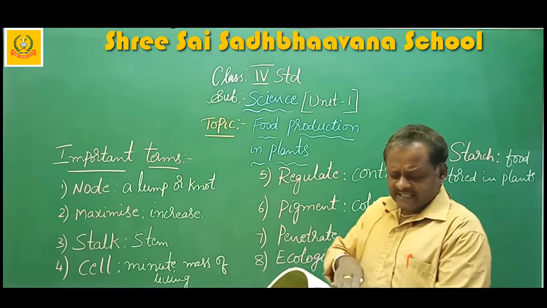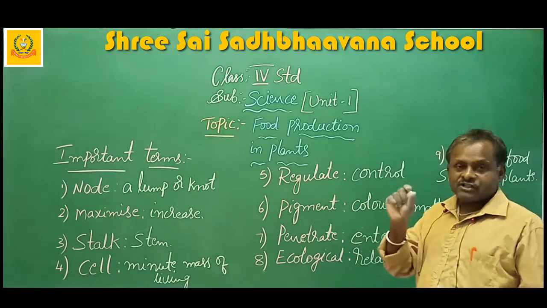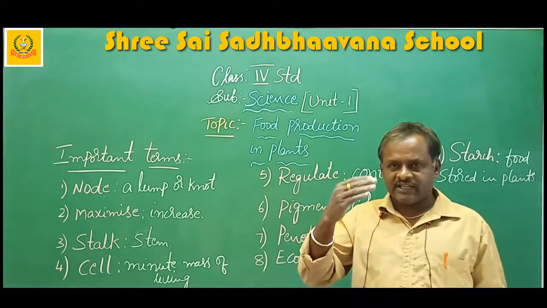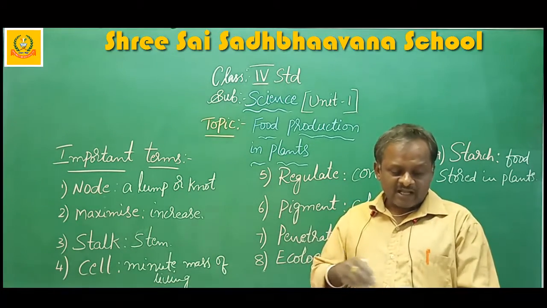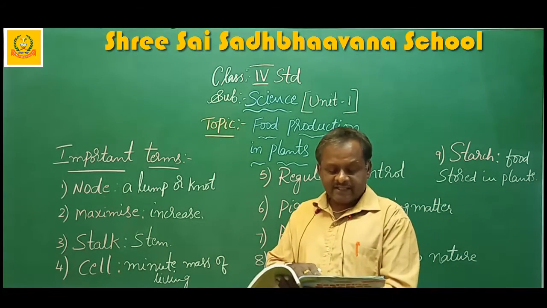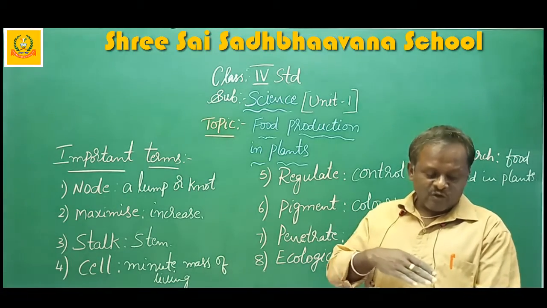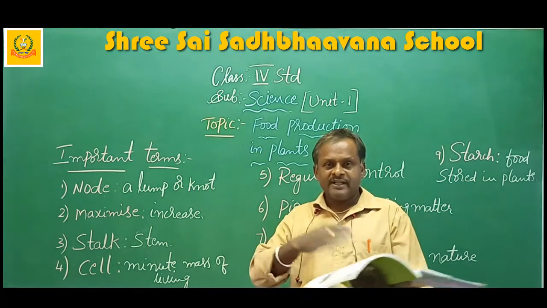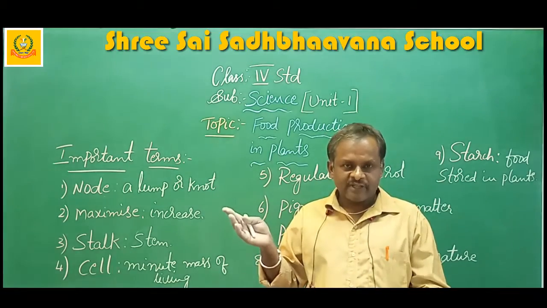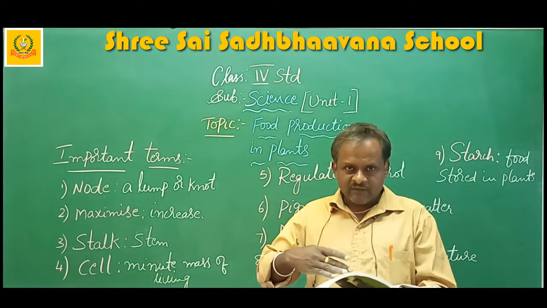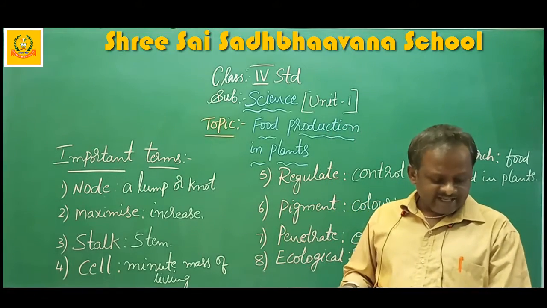Okay, the lowest layer of the cells has small openings called stomata. I have already shown you in the last class these small openings. They absorb the oxygen. These stomata are guarded by the guard cells. The guard cells regulate the opening and closing of stomata. Opening and closing, that is breathe in, breathe out. After breathing in, they will close. Once again, when you want to breathe out, they will open, for the exchange of gases.